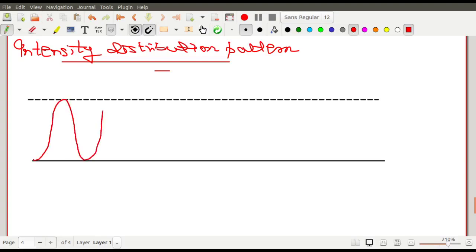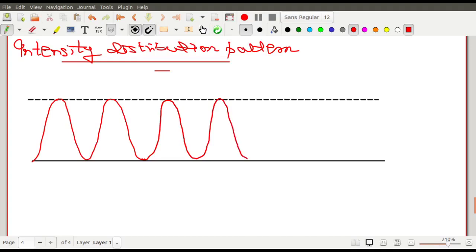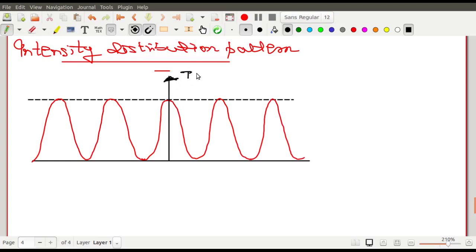That means that I am basically plotting intensity versus delta. On this side I have plotted the intensity.